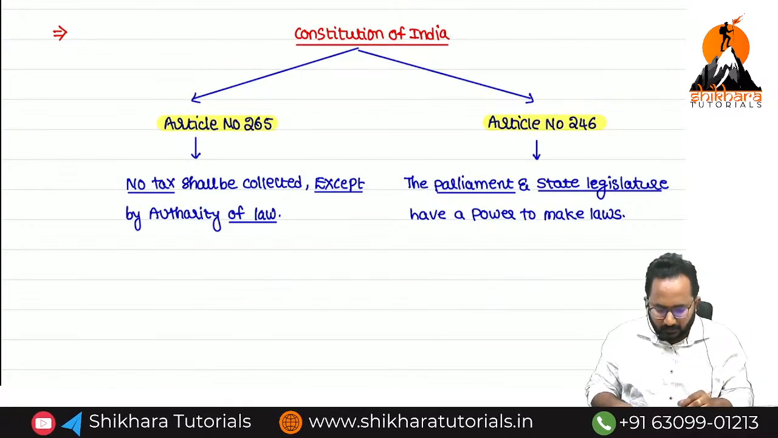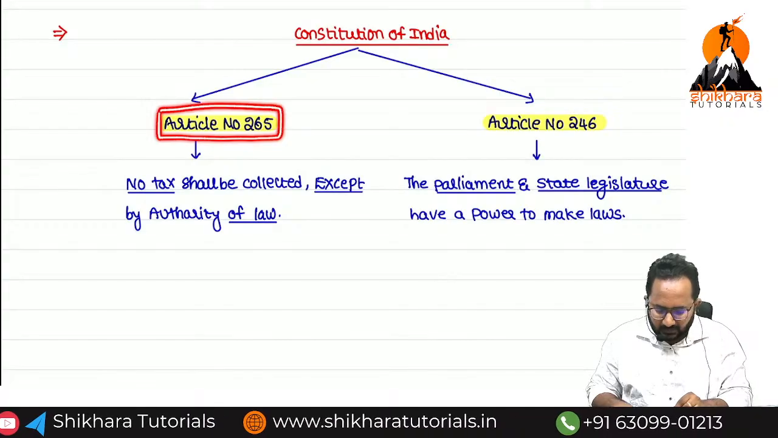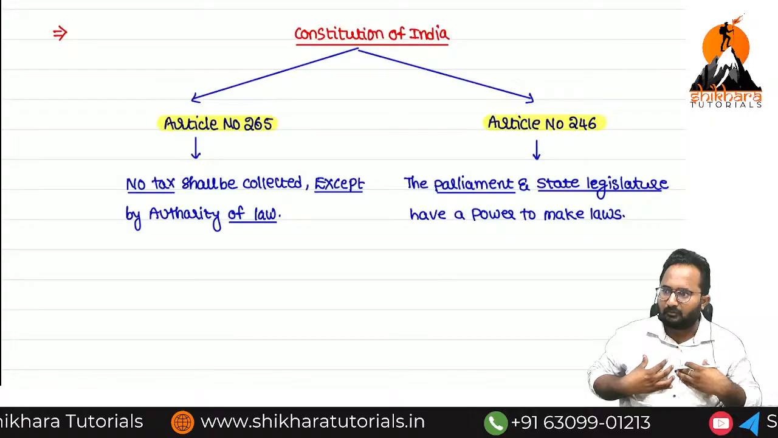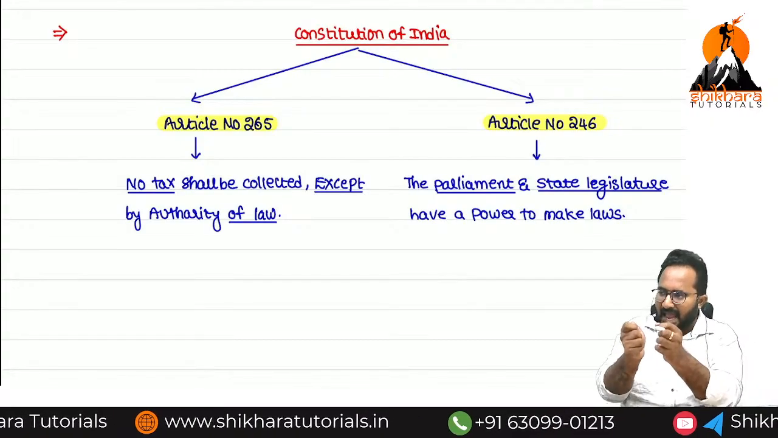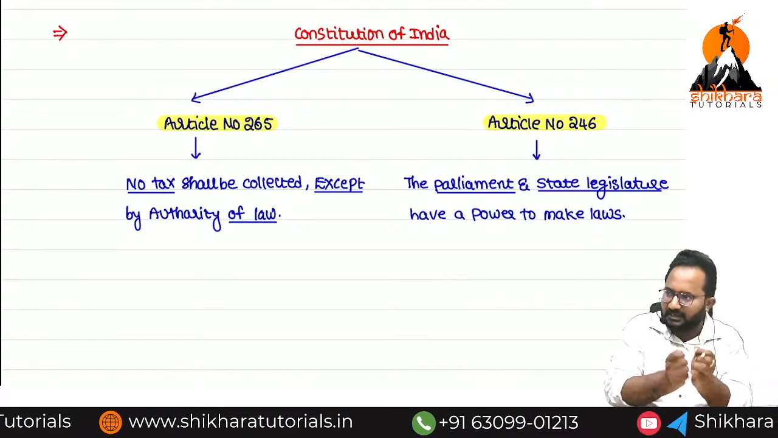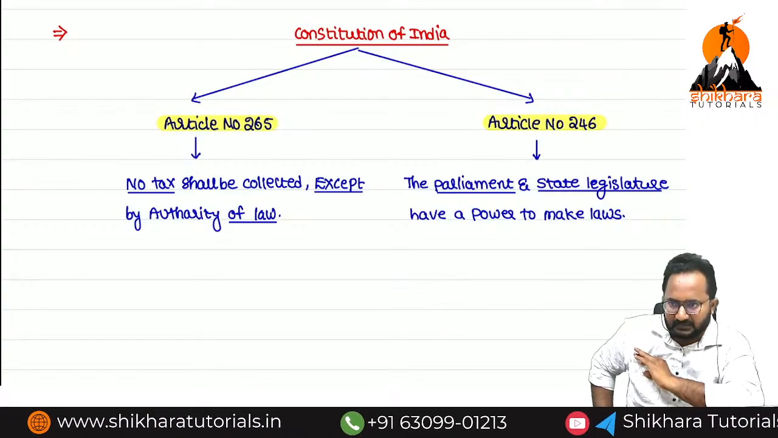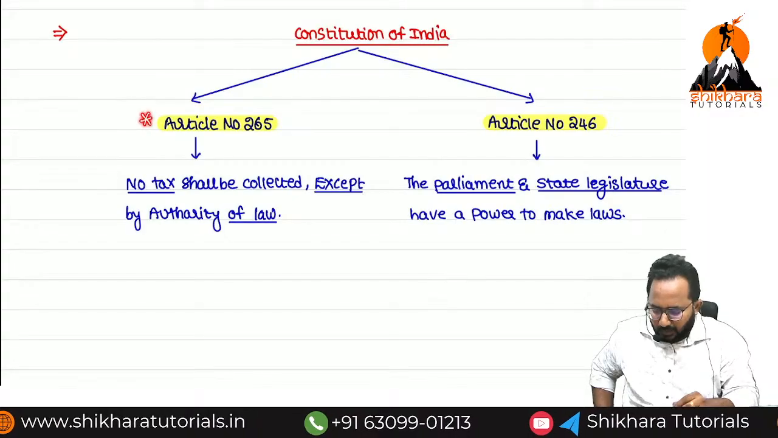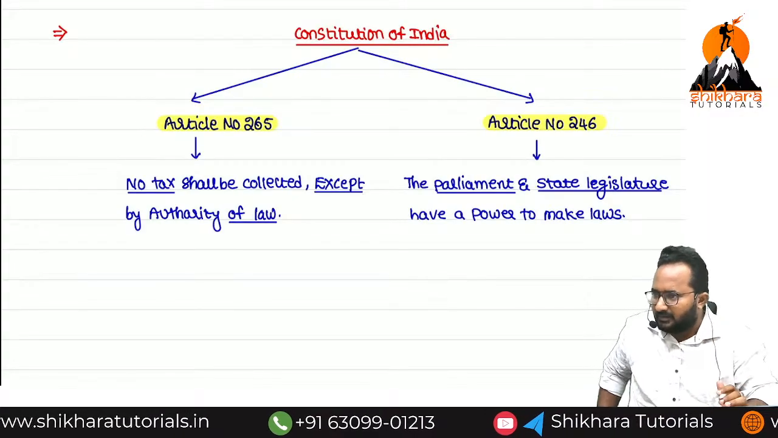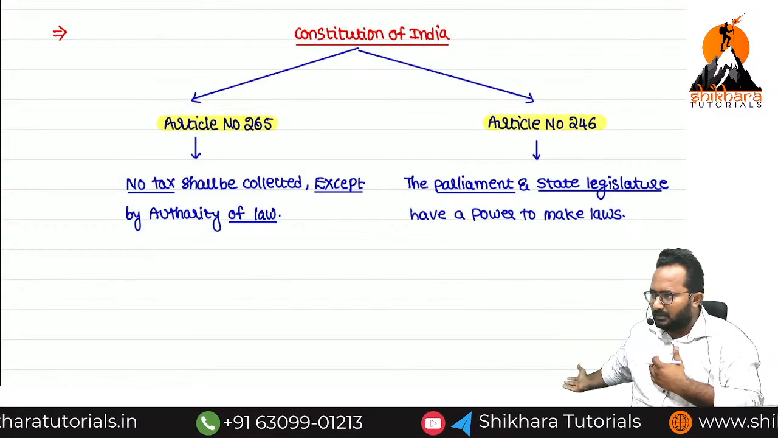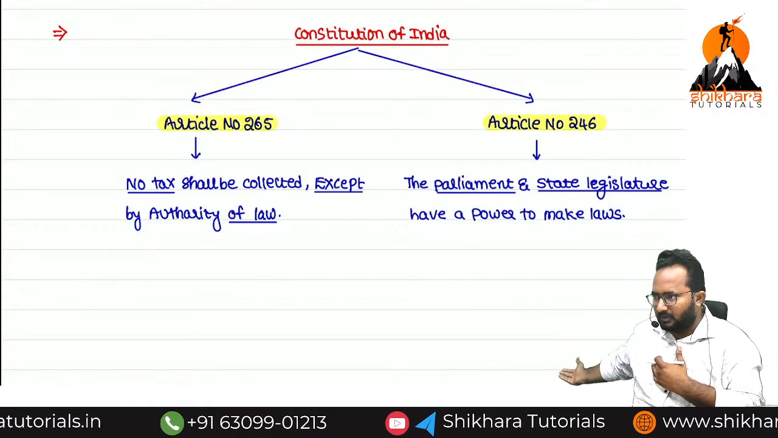So article number 265 says that if government wants to collect the tax, that needs to be supported by law. If any act or law or statute is there, then only government can collect the tax. So this is definitely the bouncer for government. Sir, can I collect the tax? No, because there is no support for collecting the tax by law.